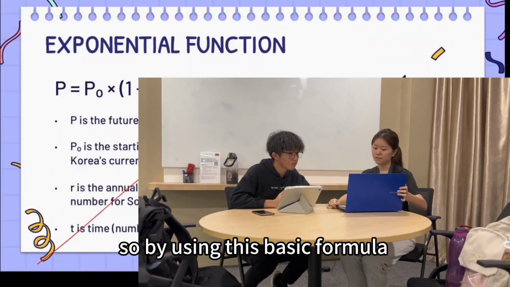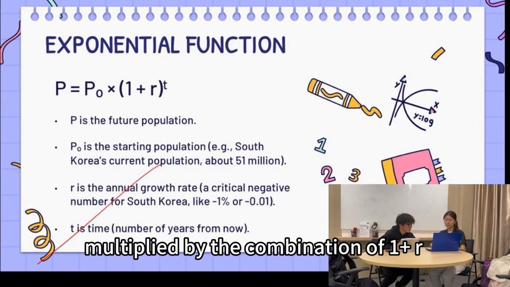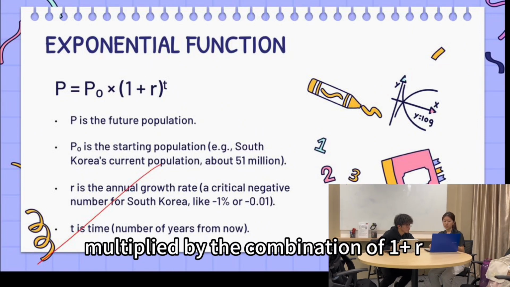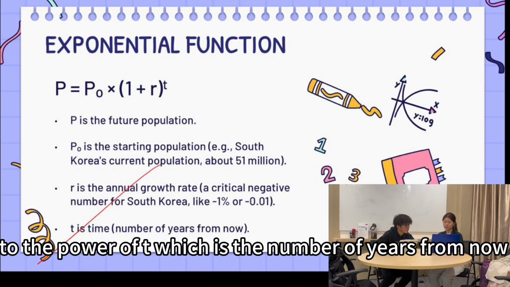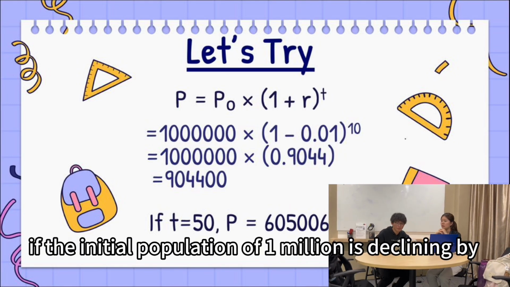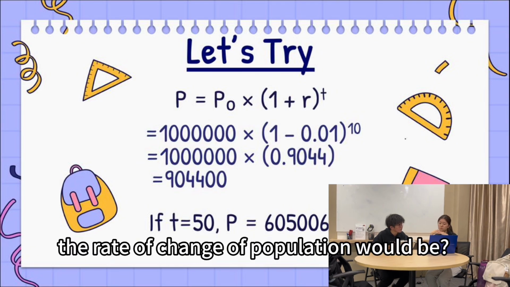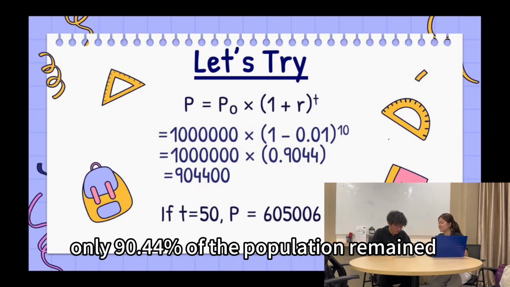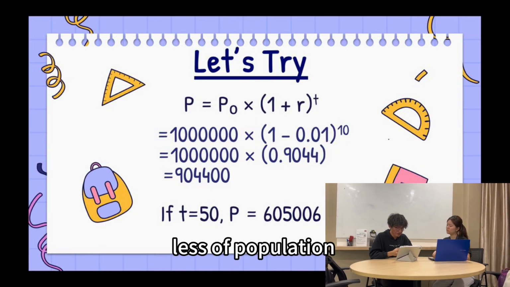So by using this basic formula, P equals the initial P multiplied by (1 plus R), where R is the annual growth rate, to the power of T, which is the number of years from now. So if the initial population of 1 million is declining by 1% every year, after 10 years, the population would be... Only 90.44% of the population remains, which is a little over 900,000.